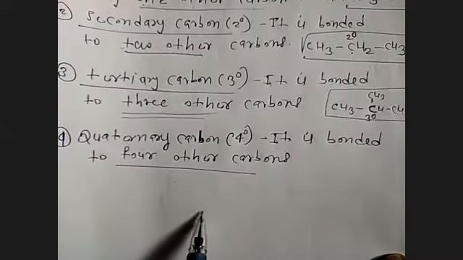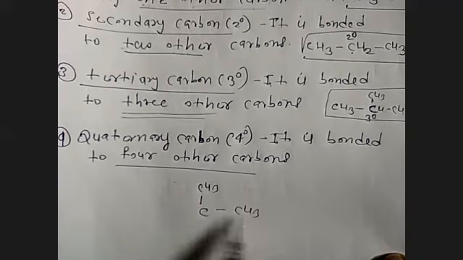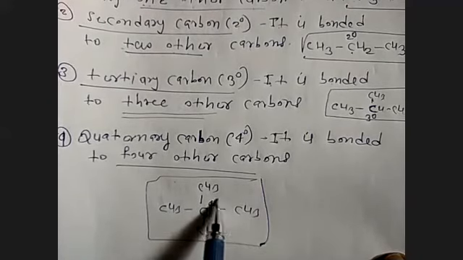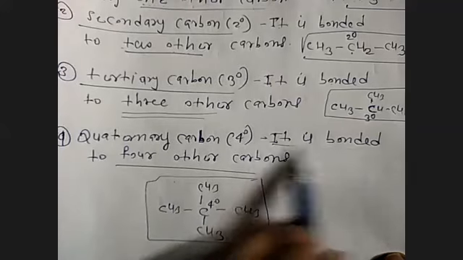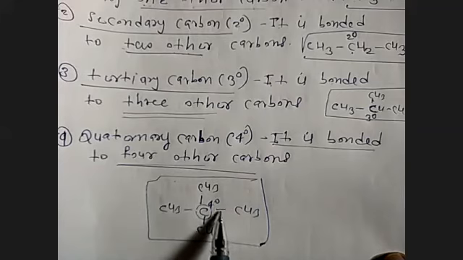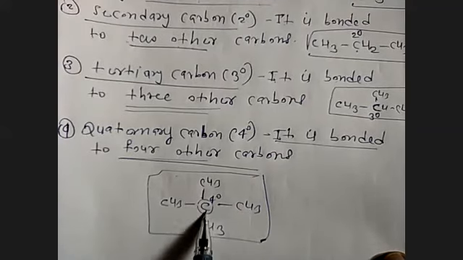And what is quaternary? Quaternary means, in this structure, this carbon atom is called quaternary. Why quaternary? It is bonded to four other carbon atoms. So this carbon atom is bonded to how many carbon atoms? Four: 1, 2, 3, and 4.